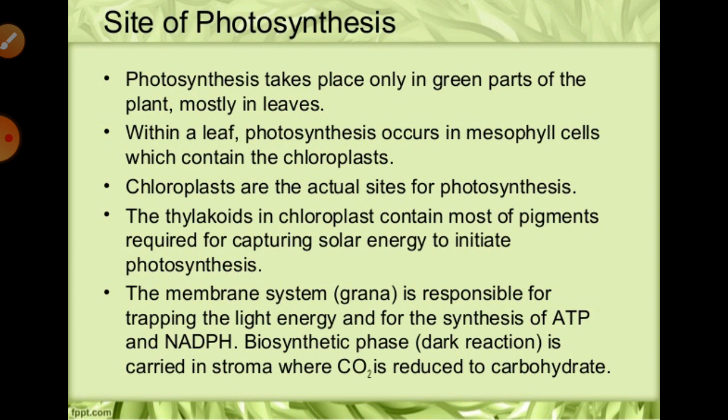But inside the leaf, inside the cell of the leaf, there is another place that is called the chloroplast. We can say the chloroplast is the site of photosynthesis. As everybody knows, the green plastid functions as the site of photosynthesis, and it always takes place in that chloroplast. This site, these green plastids, are helpful for the synthesis of organic food.